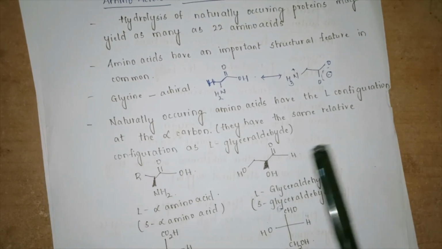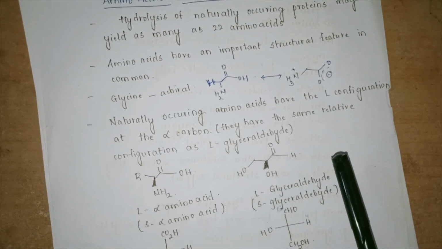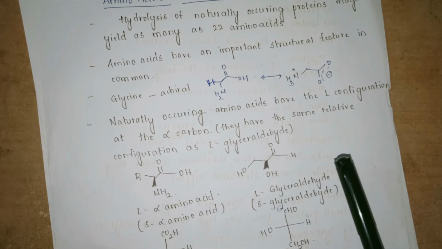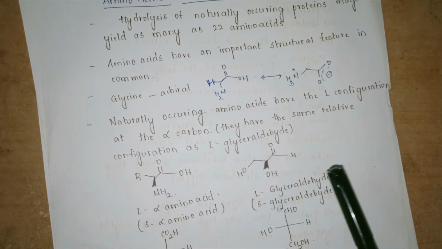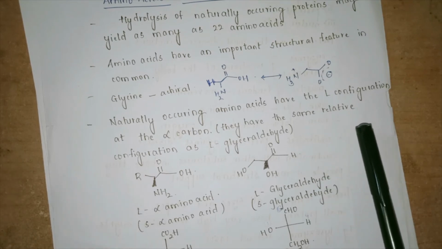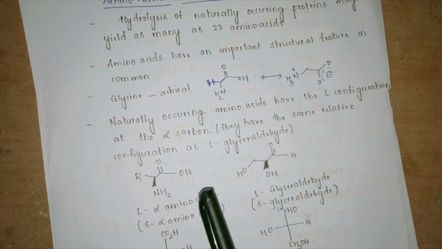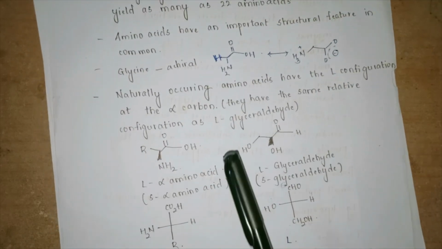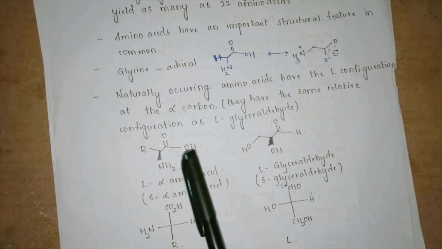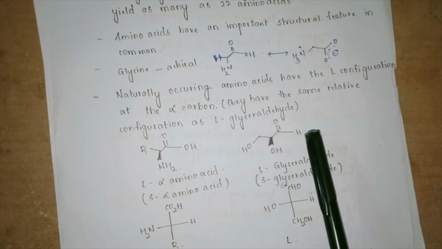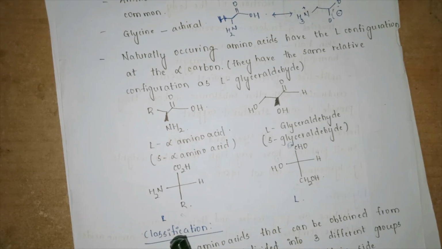Now all the naturally occurring amino acids have the L configuration. We have already seen that it is an S configuration in terms of S and R. Here it will be an L configuration. How is this L configuration actually decided? It is decided by comparison with L-glyceraldehyde. Now this is an L configuration that I can say.